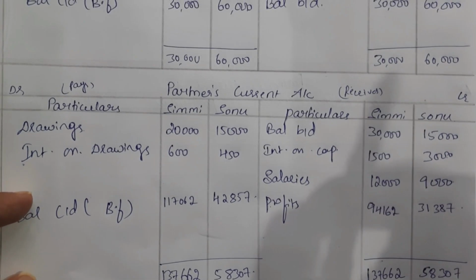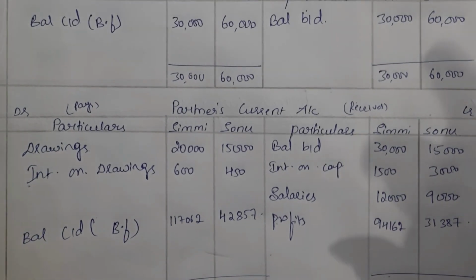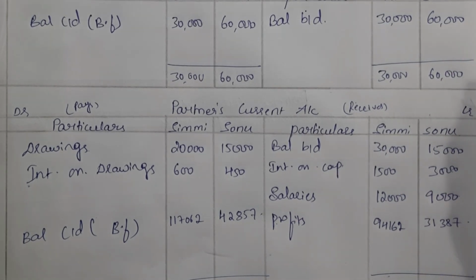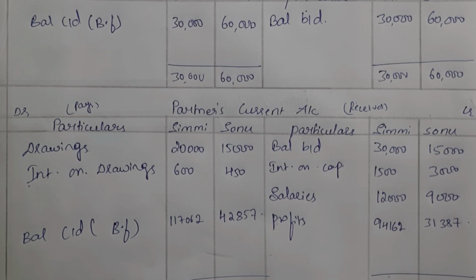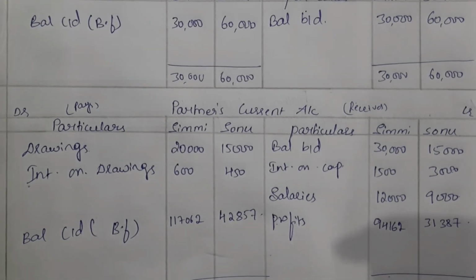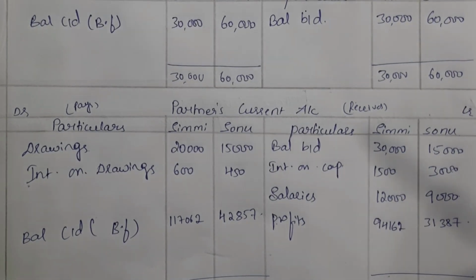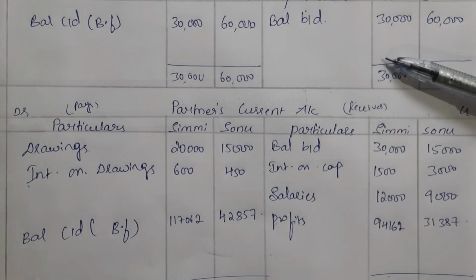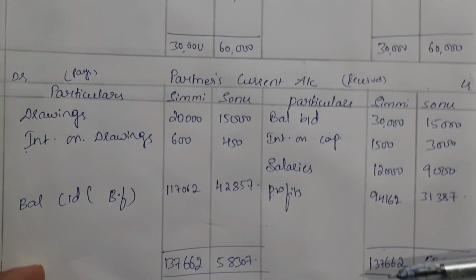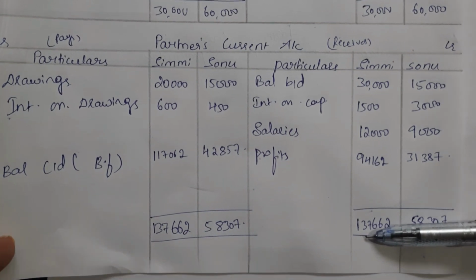Before this, in all the questions we prepared only one capital account, right? In that case the firm used to follow the fluctuating capital method. That is why we followed only one capital account. But here the firm is following the fixed capital method. That is why here the capital will be fixed. Along with that, we have to prepare the partners' current account.